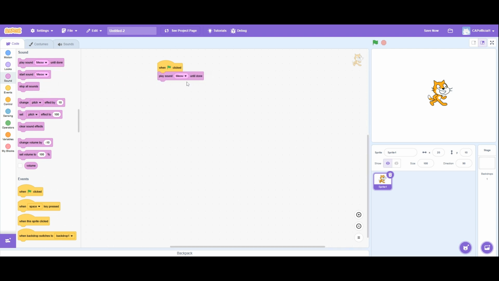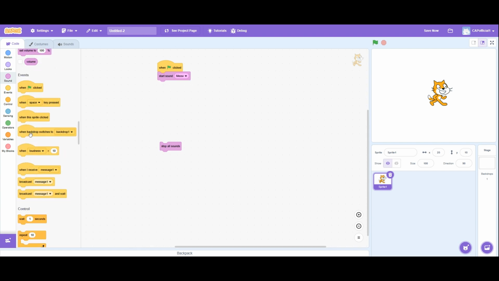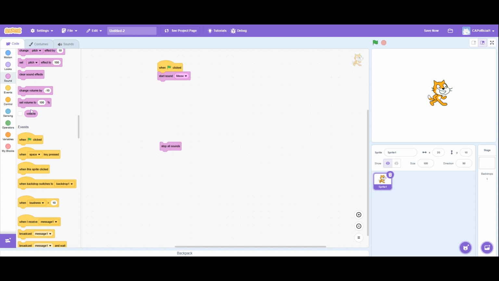Stop all sounds just stops all the sounds that are being played. So let's say we start sound meow. Say we wanted to play for 1 second.